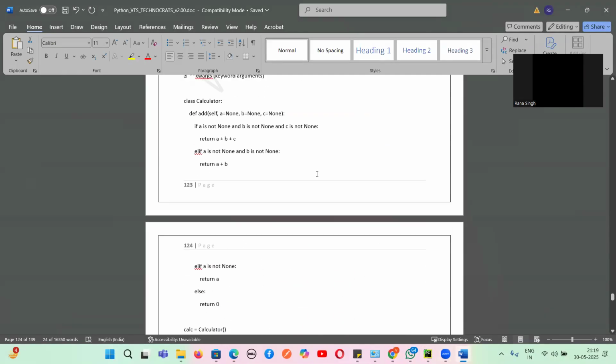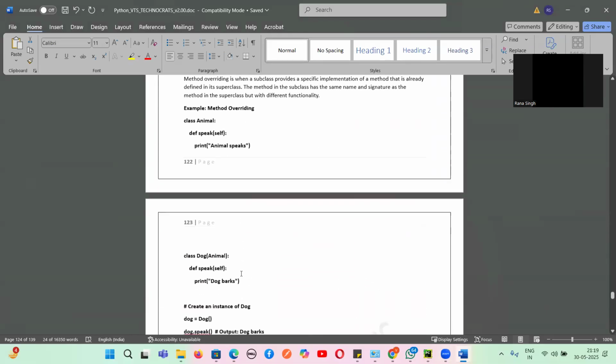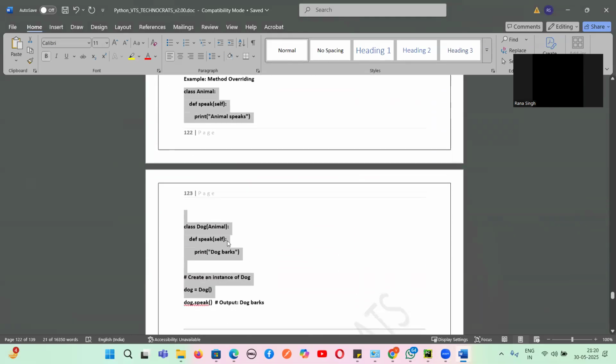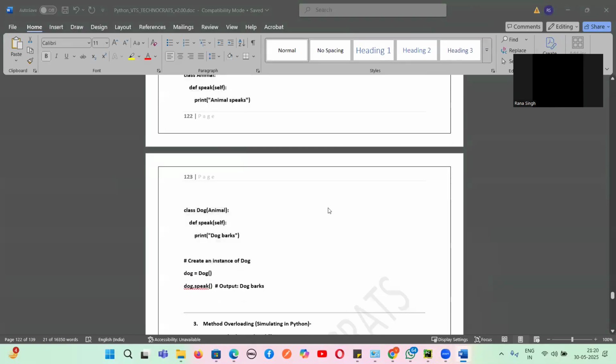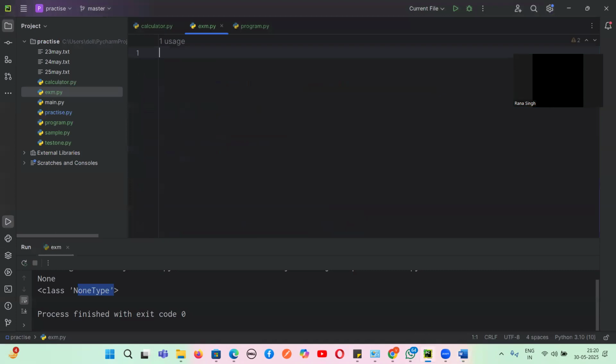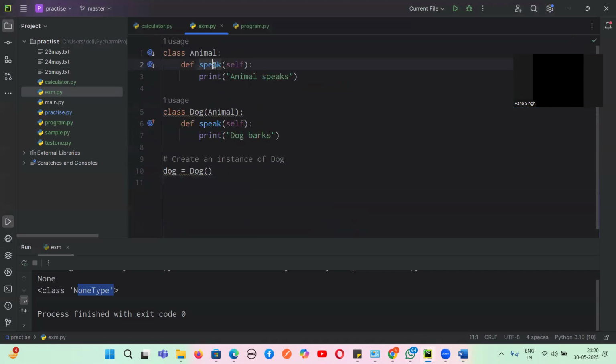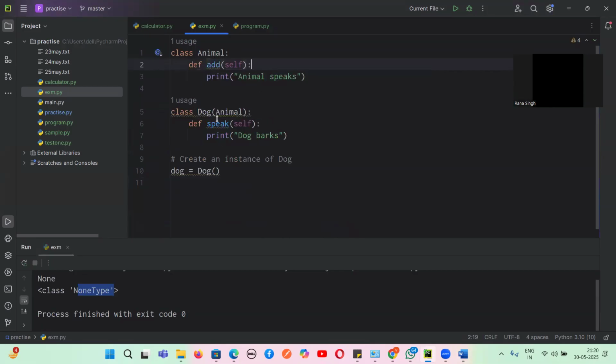Yes or no, guys? Suppose our last program was method overriding. Yes or no, guys? So here what was happening is that we use a different implementation. That is, method overriding is fine. But here you cannot use it like this. Suppose this is an add method, and here also this is an add method, and you cannot change the arguments. Suppose here you take a comma b, and here you take the arguments a comma b comma c. You cannot do that. Python will not support method overloading directly, that means the same method name with a different number of arguments.